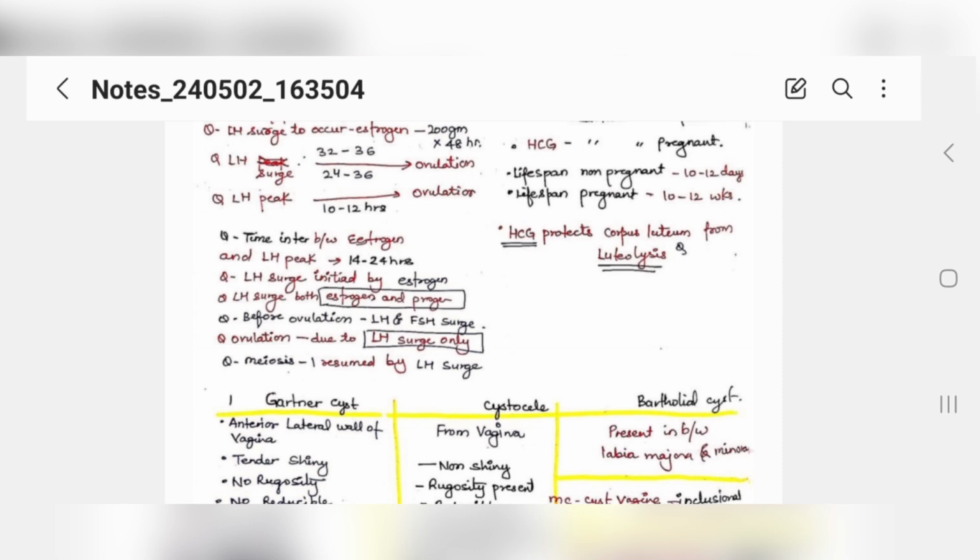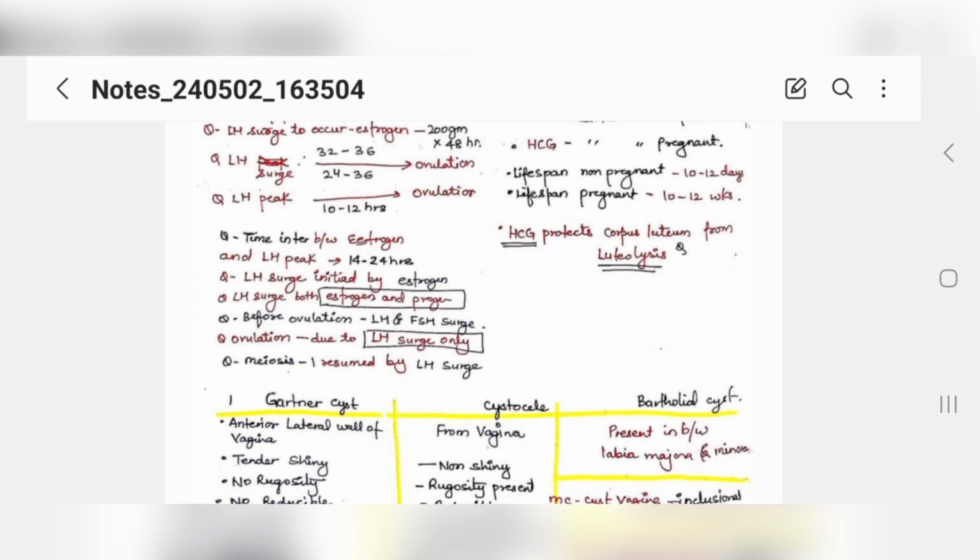LH surge requires both estrogen and progesterone. Okay, some amount of progesterone is also produced, but more estrogen. Before ovulation, LH and FSH surge are required. Ovulation is because of LH surge only, but estrogen surge is causing the LH surge. Okay, because it is giving feedback to FSH and asking the pituitary to release more LH. So your estrogen surge is causing LH surge, but LH surge is causing ovulation. Cool. Okay. Now this is also a question.